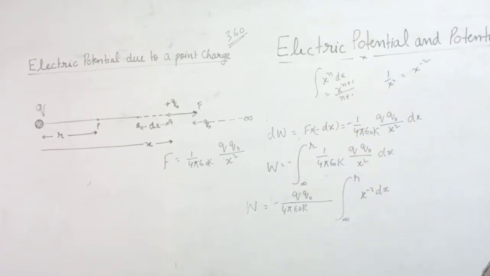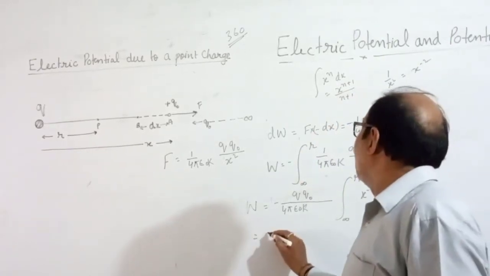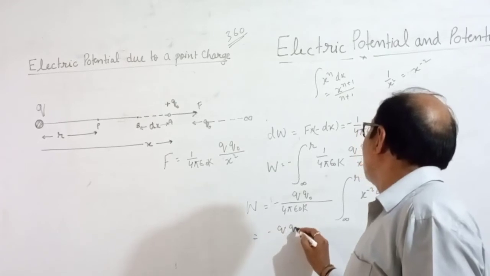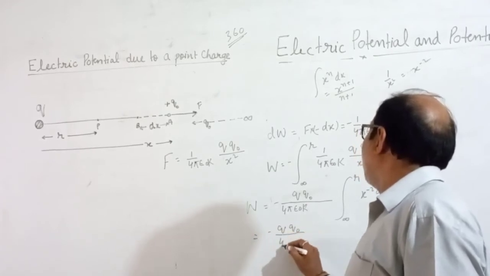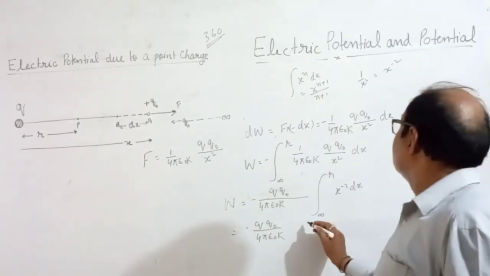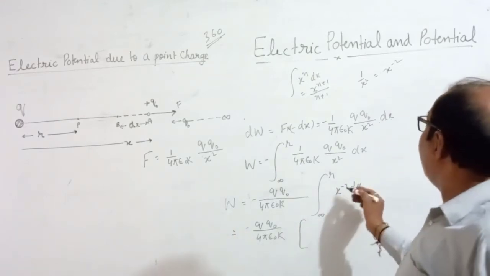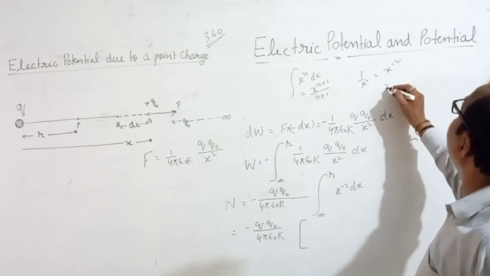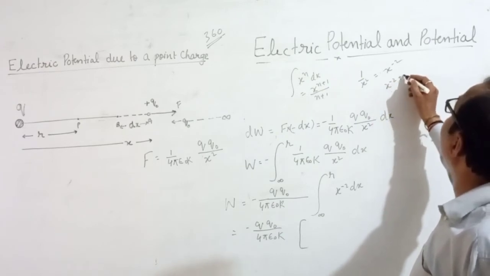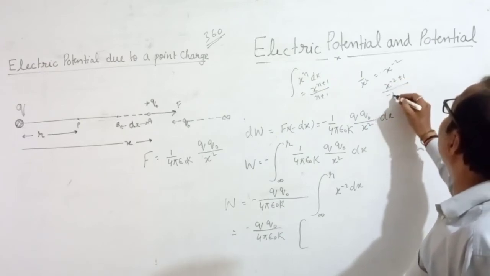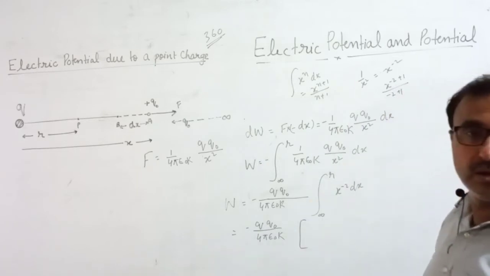In the same way I am going to do it here. Minus q naught upon 4 pi epsilon naught k. Now what is the integration of x power minus 2? It is x power minus 2 plus 1 upon minus 2 plus 1.